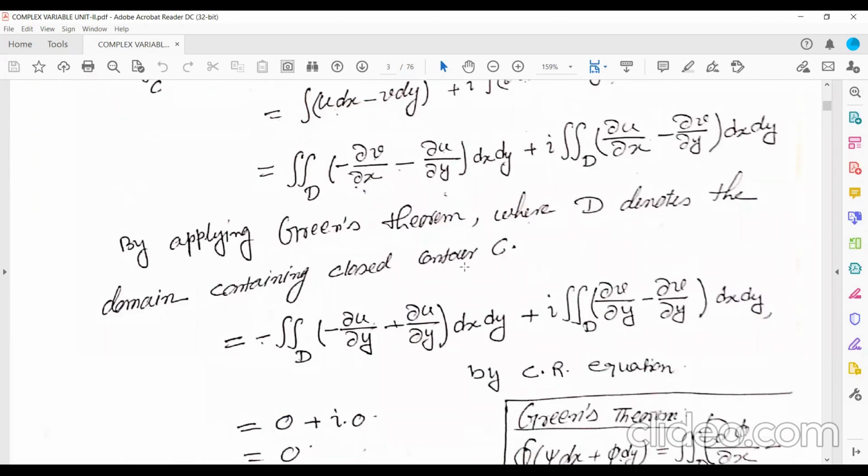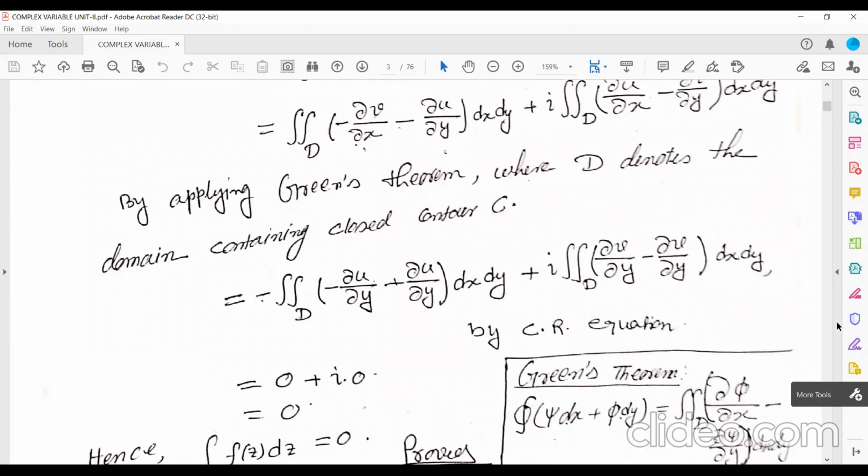So what is Green's theorem? You can convert a line integral into a surface integral, that is, a line integral into a double integral.